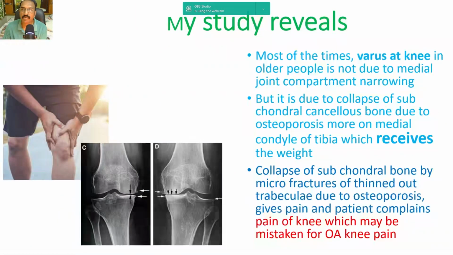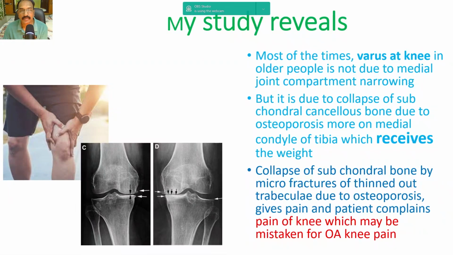My study reveals that most of the time varus at the knee in older people is not due to medial joint compartment narrowing, but due to collapse of subchondral cancellous bone due to osteoporosis, more on the medial condyle of the tibia, which receives the weight. So collapse of subchondral bone by microfractures of thinned out trabeculae due to osteoporosis gives pain, and the patient complains of knee pain, which may be mistaken for osteoarthritis of the knee.